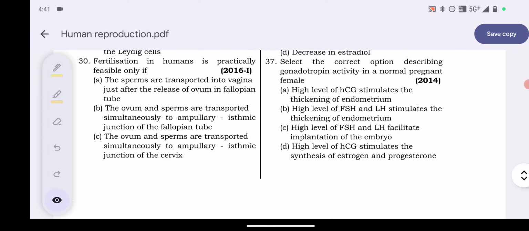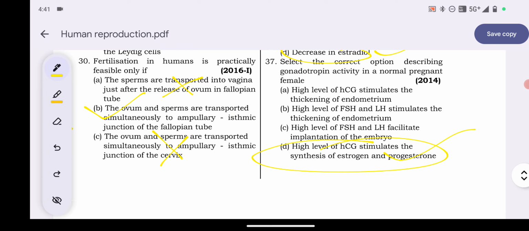High level of HCG stimulates the synthesis of estrogen and progesterone. So here, what is the gonadotropin activity? Now option number D: high level of HCG stimulates the synthesis of estrogen and progesterone.